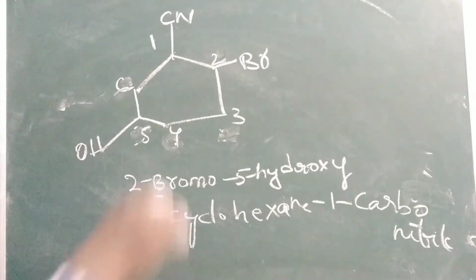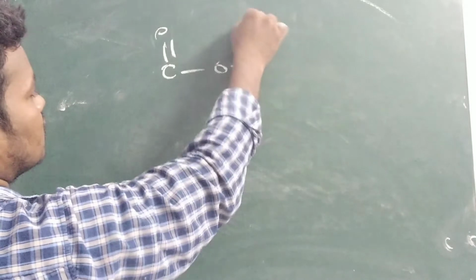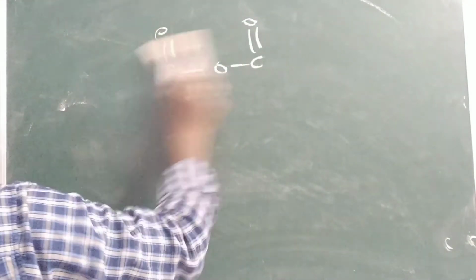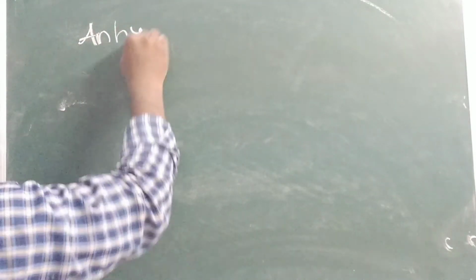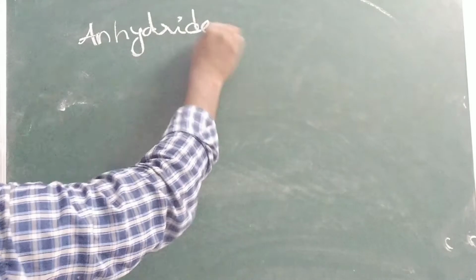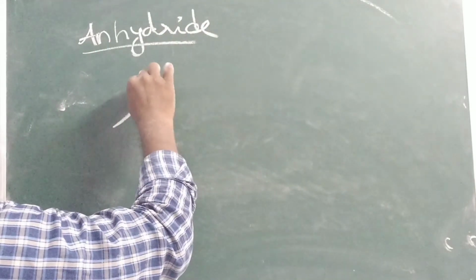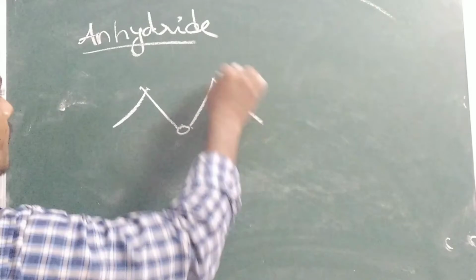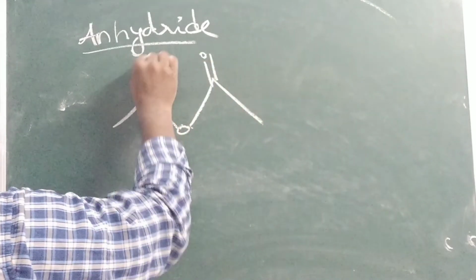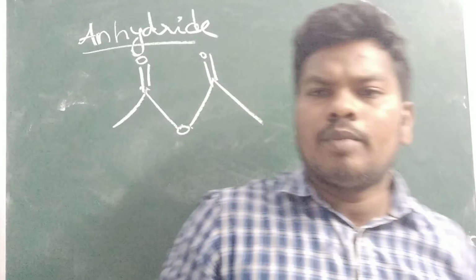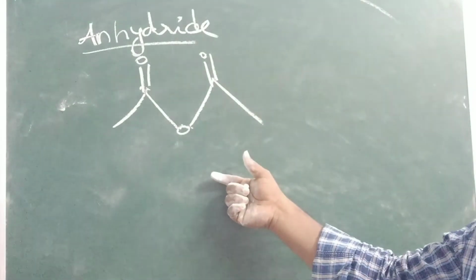So next one you can see the anhydride. How to give the names of the anhydride? Anhydride is also very important. Anhydride is nothing but C double bond O, O, C double bond O. This is the structure of an anhydride. So now we will see how we give the name for the anhydride. C double bond O, O, C double bond O. This is what we call an anhydride.